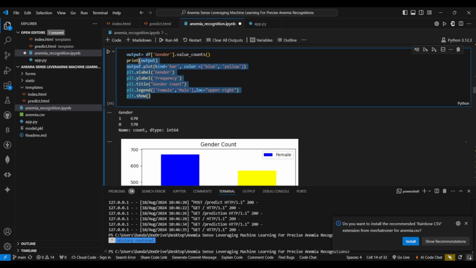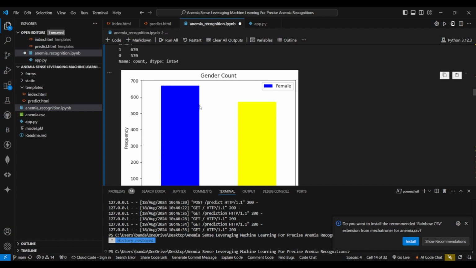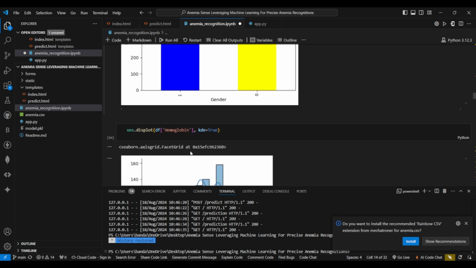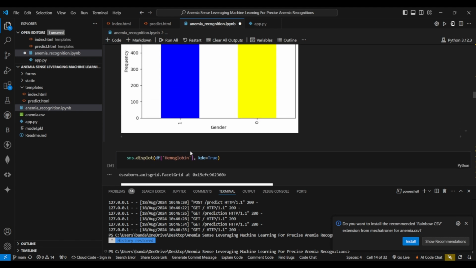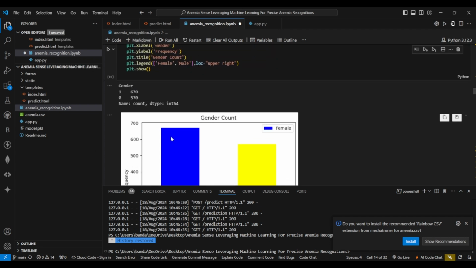Next we have plotted the gender count, and this blue one, this is the legend, and the blue one indicates that it's female. Next, we have plotted a distplot. This is the section where we have done the visual analysis. So this is univariate analysis. These are parts of data analysis, exploratory data analysis.